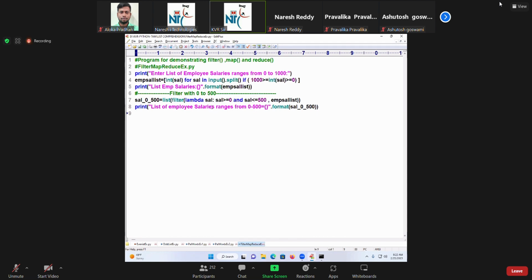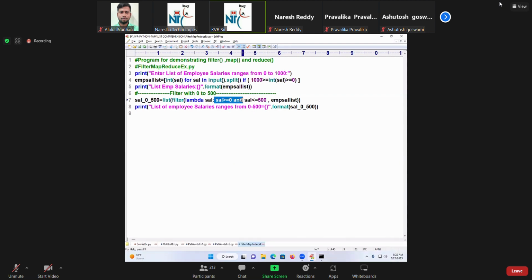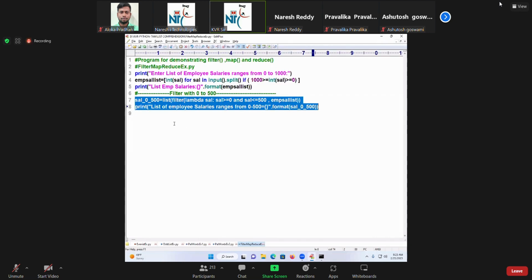And how did you write it in the previous program, in the filter example? In the filter process, to check whether a number is positive or negative, we used to write simply n percent 2 equal to 0 only. We used to write like this only. Are you able to understand this now? Similarly, we are getting a list of employee salaries. Observe it: here we have 1000 also, here we have 750 also. But which values are we having here? Between 0 to 500. Now I want to get the next filtering process.